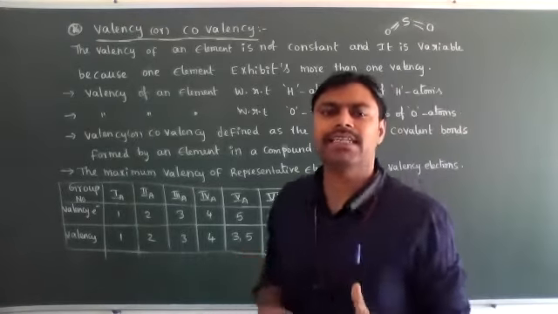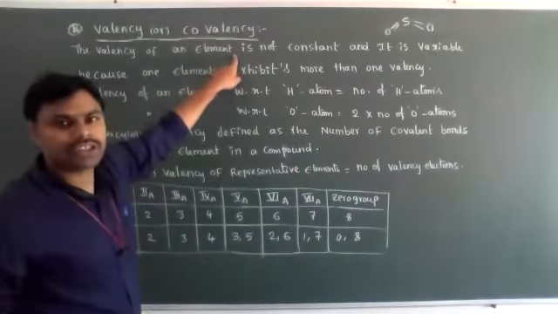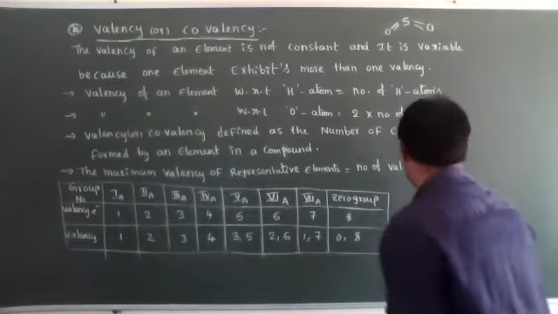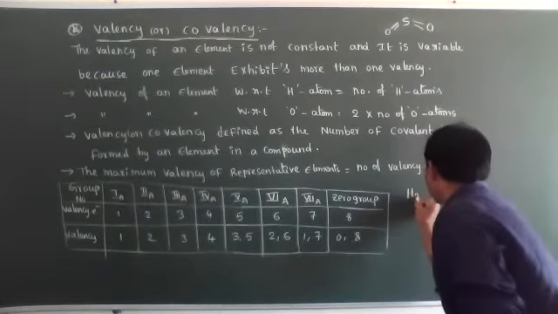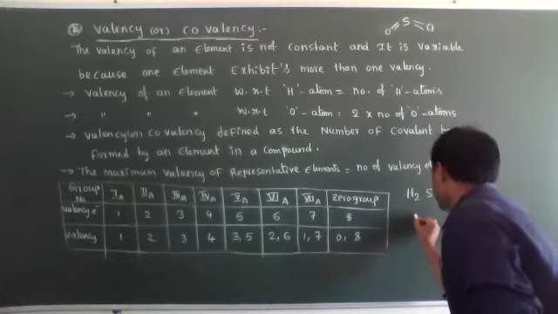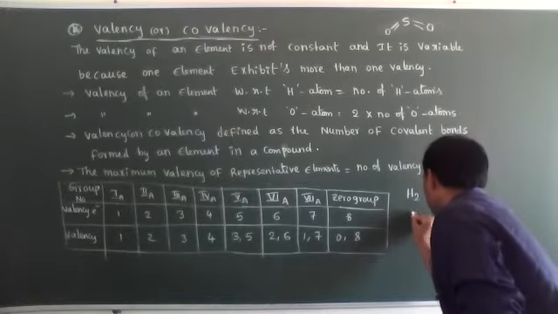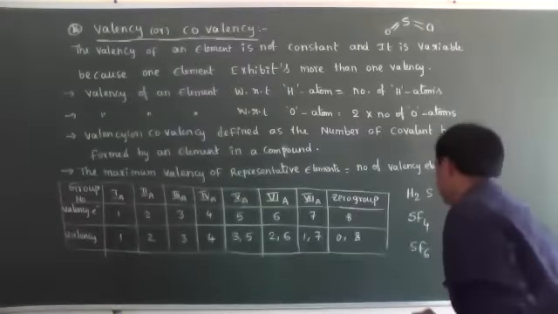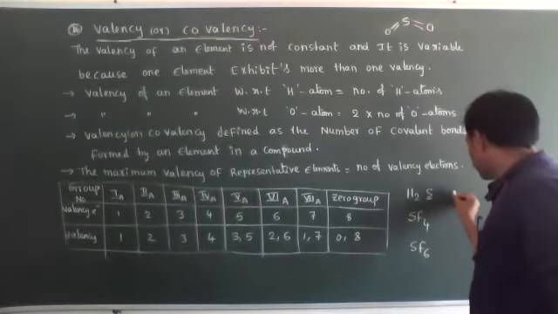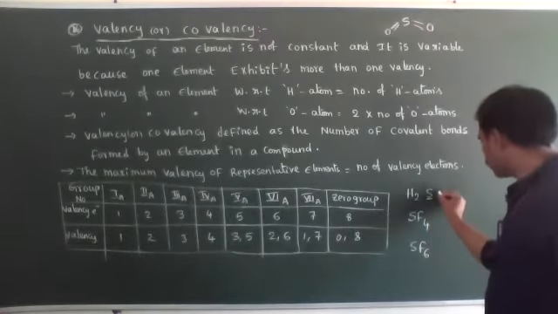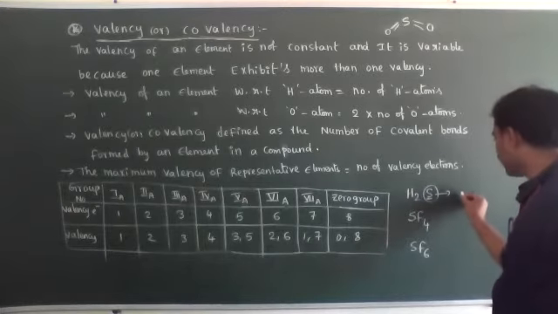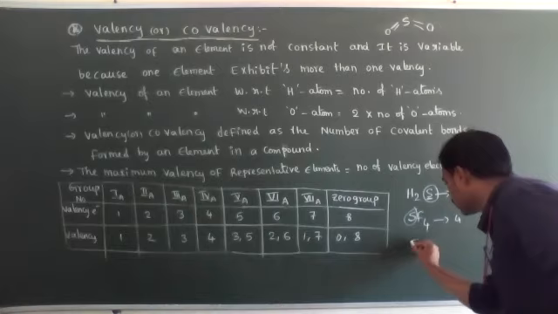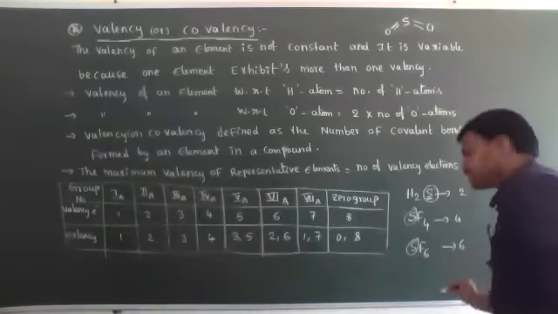Now let's see, the valency of an element is not a constant. For example, it is very clear, dear students: H2S, SF4, SF6. In H2S, sulfur valency is 2. In SF4, sulfur valency is 4. In SF6, sulfur valency is 6.